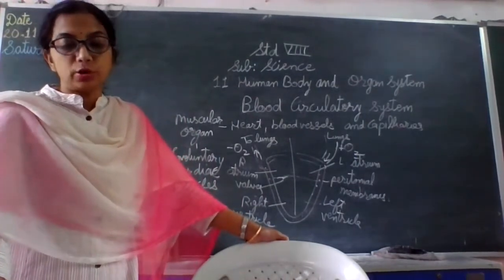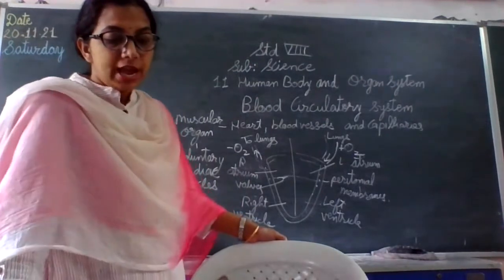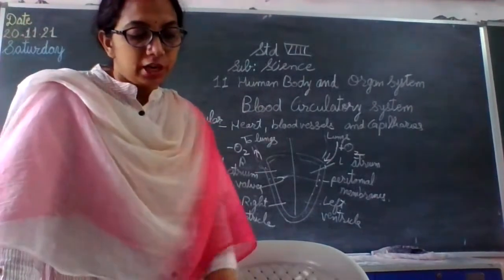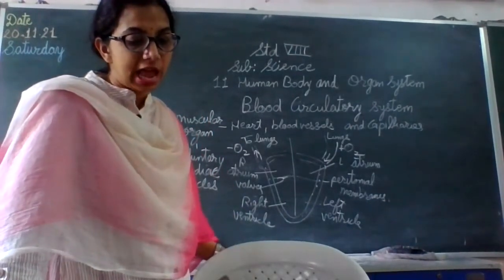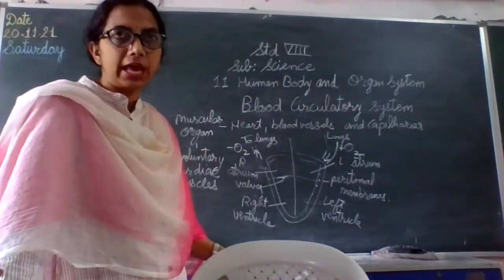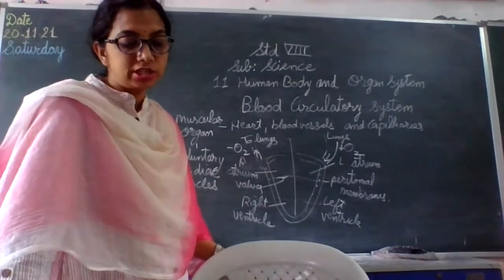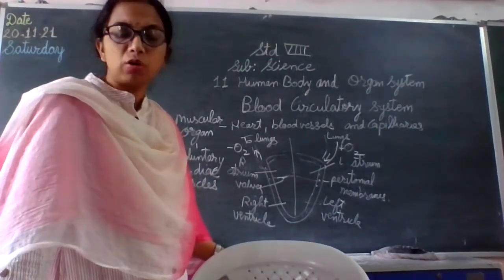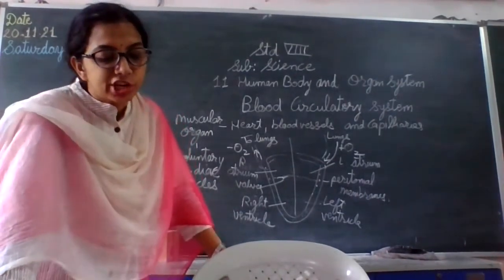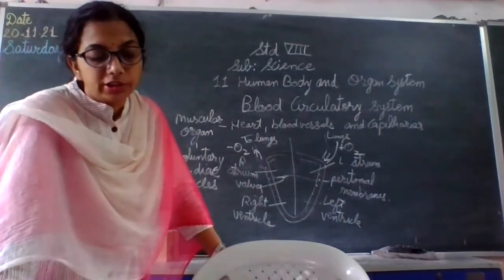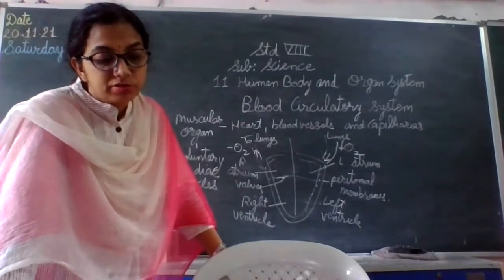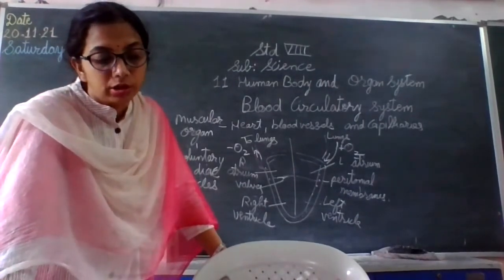On the other hand, if you consider capillaries, they are gradual branches which decrease in their diameter as they spread in the body and finally form very fine hair-like thin blood vessels. Walls of these capillaries are also extremely thin and made up of only a single layer. Due to this, exchange of material along with gases, oxygen and carbon dioxide, is possible, and that becomes easy because of the thin single-layered outer covering.